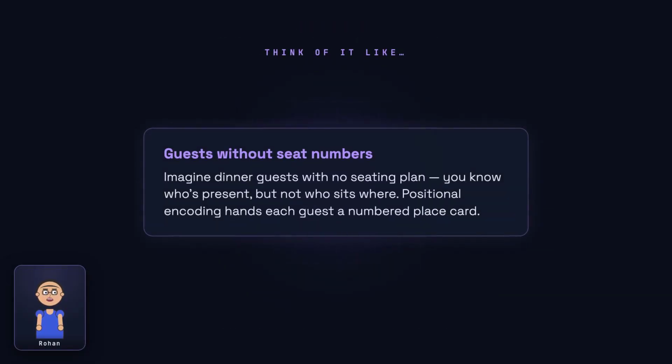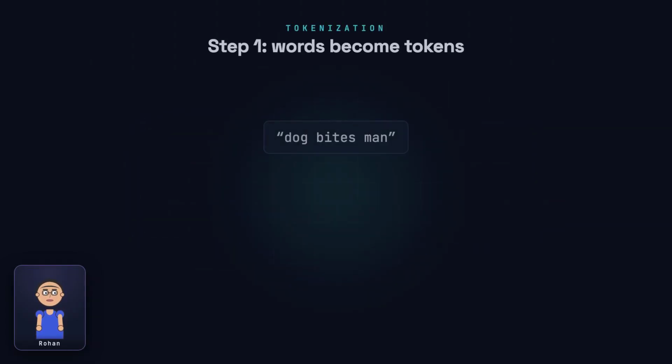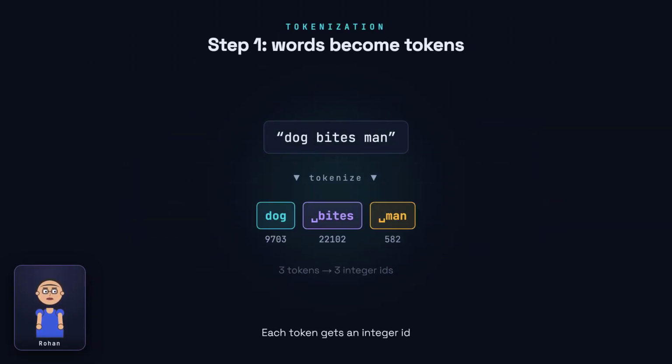Think of it like a dinner party. Attention knows exactly which guests are in the room and how they relate to each other, but it has no seating chart. Positional encoding is the moment we hand every guest a numbered place card, so first and third finally mean something. Let's build the fix step by step.